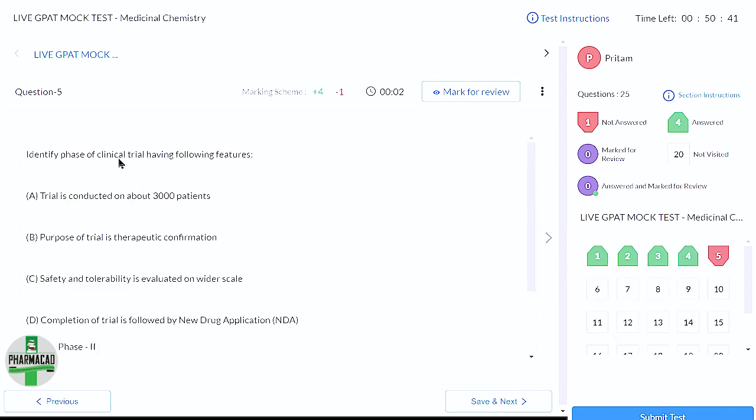Identify phase of clinical trial having following features. So I hope you all know कि clinical trial के phases होते हैं. कितने phases होते हैं? 4. 4 phases होते हैं. ये सारे clinical trial human being पे होते हैं क्या? या फिर कुछ animals पे भी होते हैं? Ma'am, preclinical.